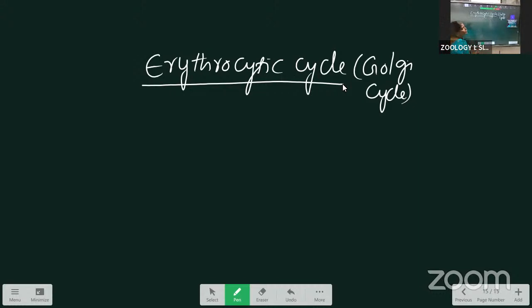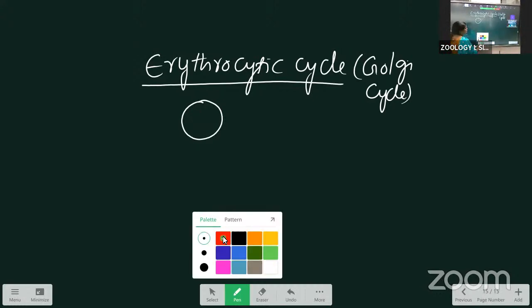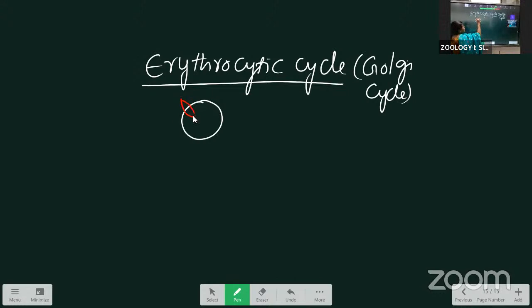The Golgi cycle starts with the erythrocyte, which is always round in shape. Which one is attacking the erythrocyte? It is the cryptozoite. The first generation merozoites are also called cryptozoites. After the pre-erythrocytic cycle, the cryptozoites are there. That cryptozoite may attack, or the micro metacryptozoites.